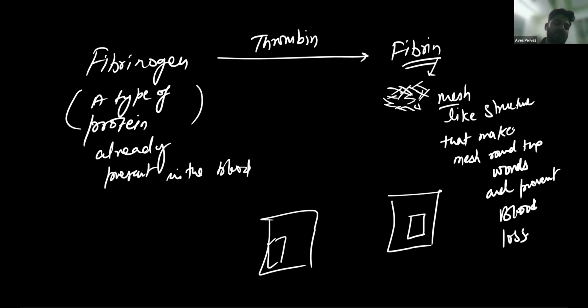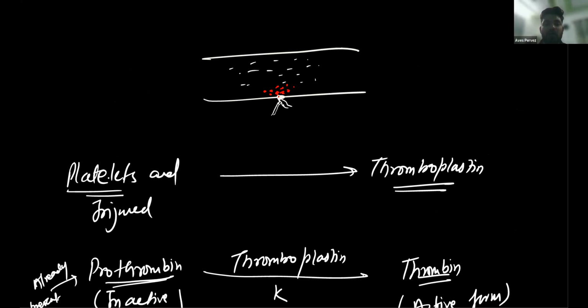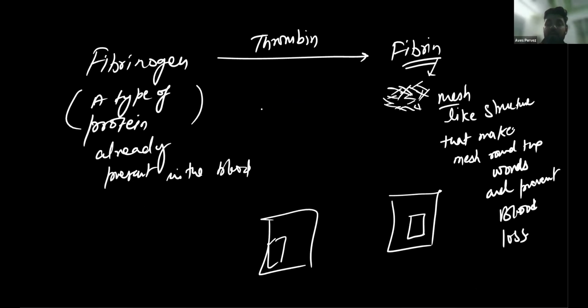So here it is similar. First of all, platelets and injured cells release thromboplastin. This thromboplastin converts prothrombin into thrombin. The first lock is open. Now this thrombin converts fibrinogen into fibrin. These fibrins are thread-like structures of fiber that form a matrix-like structure around the wound, and this results in blood clotting. Okay, you understood? Got it?